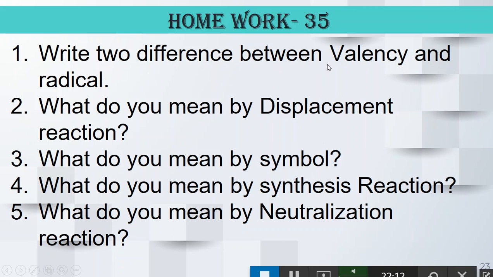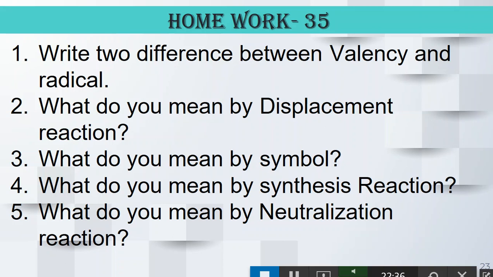Write two differences between valency and radical. Then, what do you mean by displacement reaction, what do you mean by symbol, what do you mean by synthesis reaction, and what do you mean by neutralization reaction. All these 5 question answers you must write in your homework copy, and that picture you must upload in your group.